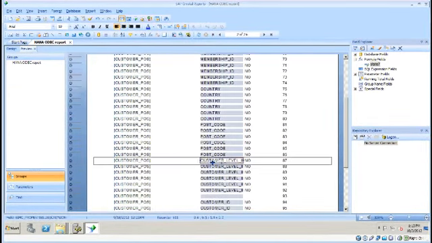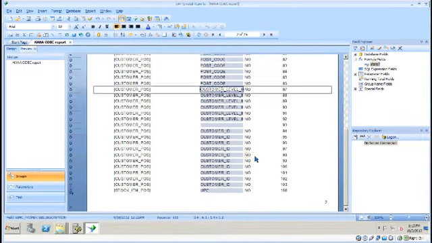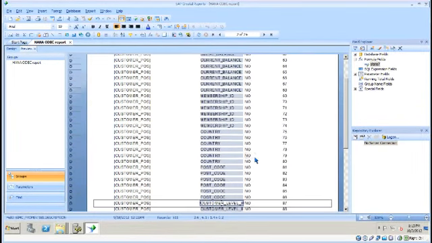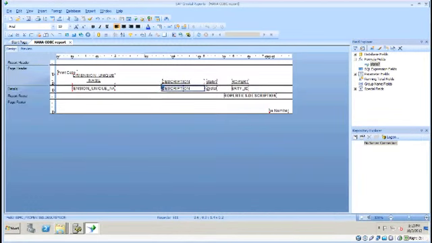Actually, this customer level 2 looks like it's not displaying properly, or displaying completely. So what I'm going to do is expand that a little bit. I'm going to go back up to the top. I'm going to go into design mode again.